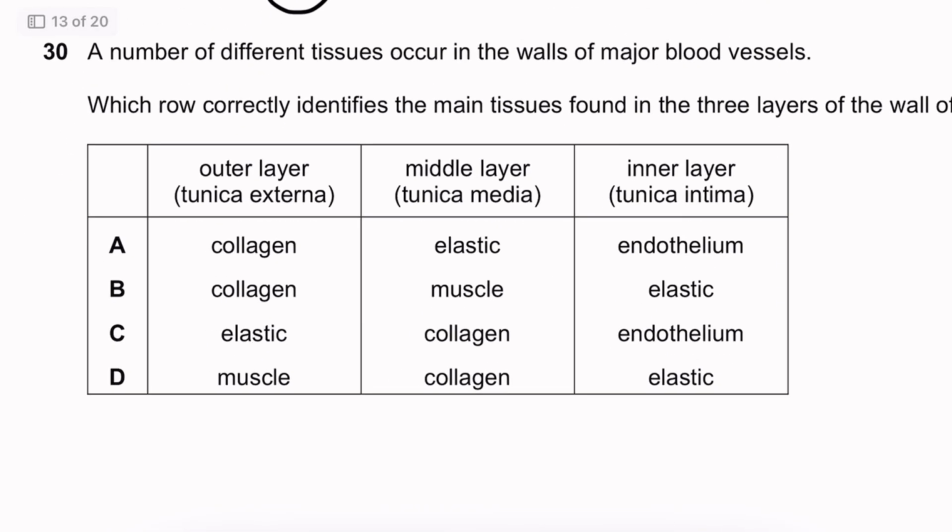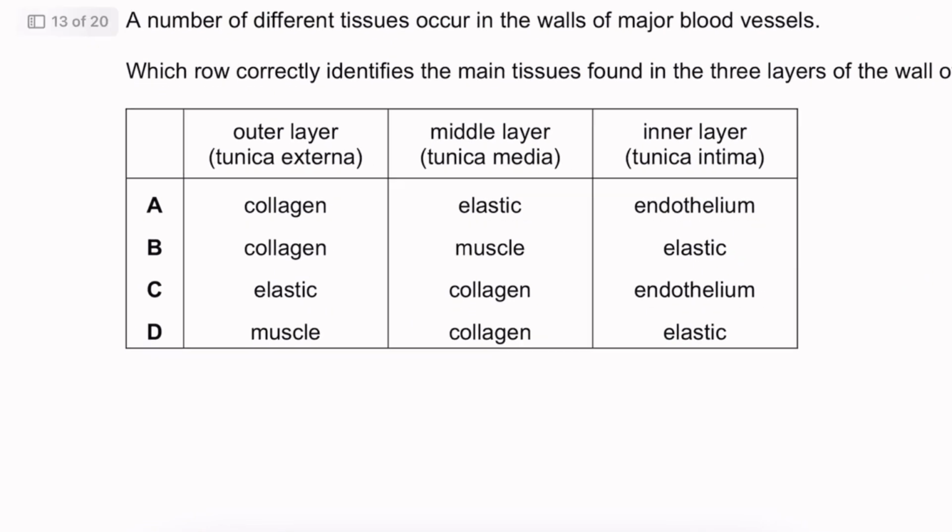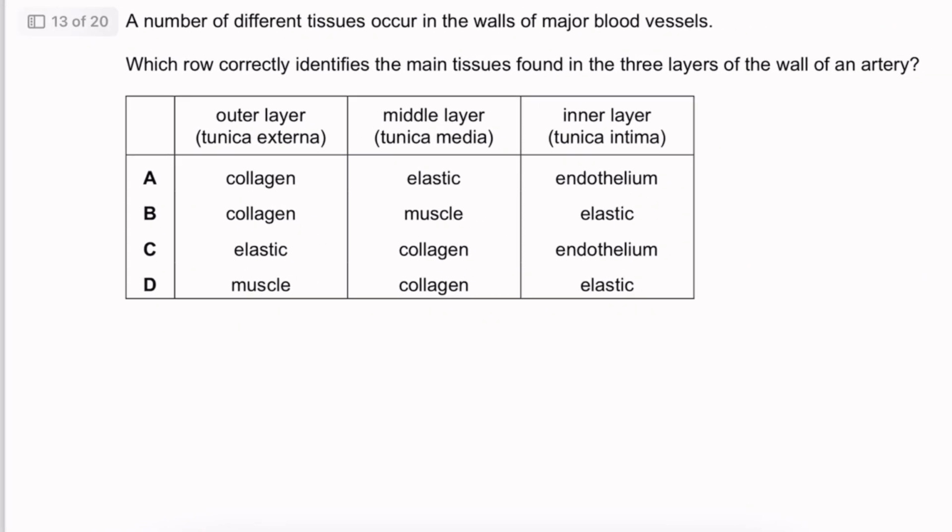The number of different tissues which occur in the wall of major blood vessels. Which row correctly identifies the main tissues found in the layers of the wall of an artery: outer layer, middle layer, inner layer? Okay, so a number of different tissues occur in the walls of major blood vessels.